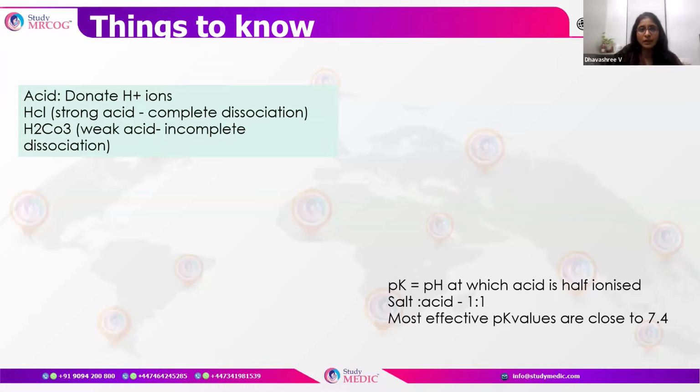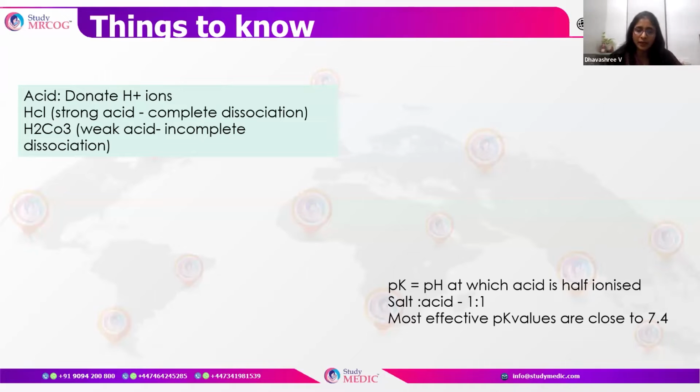What does it mean by an acid? An acid is anything which donates a hydrogen ion. For example, a strong acid is hydrochloric acid, which completely dissociates into hydrogen and chloride ions, thereby giving hydrogen ions. H2CO3 is a weak acid which has an incomplete dissociation, giving H plus ions plus HCO3.